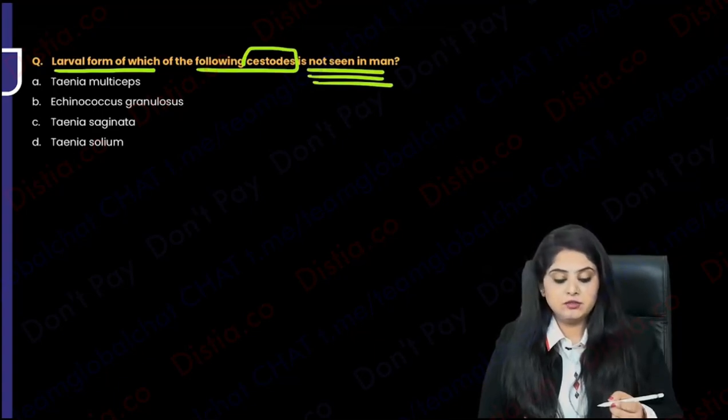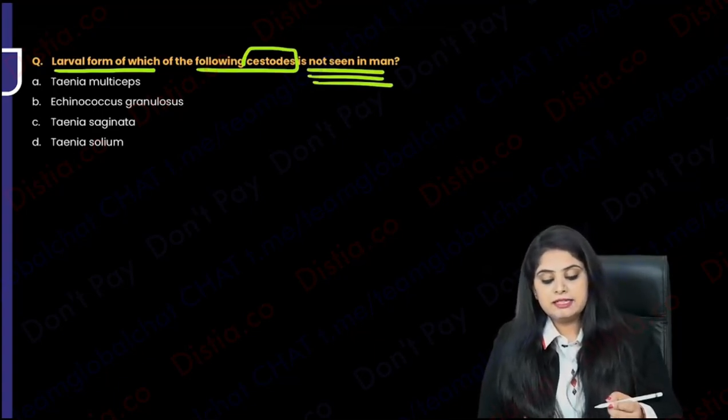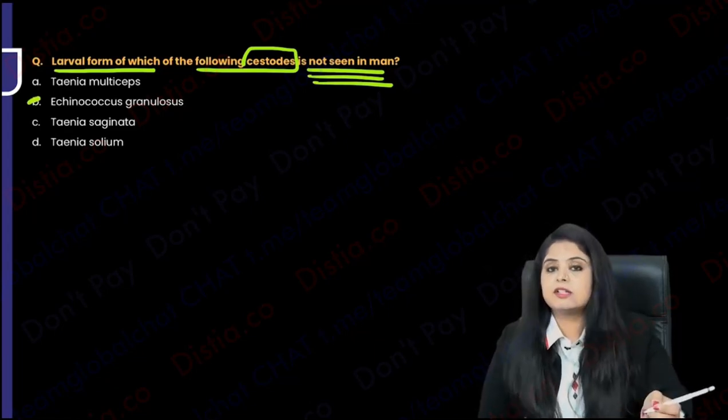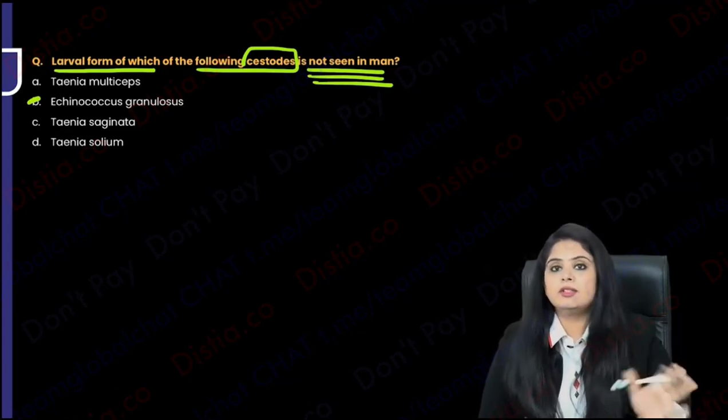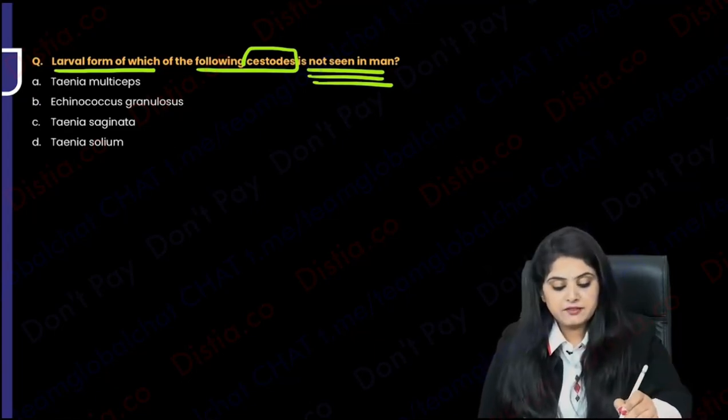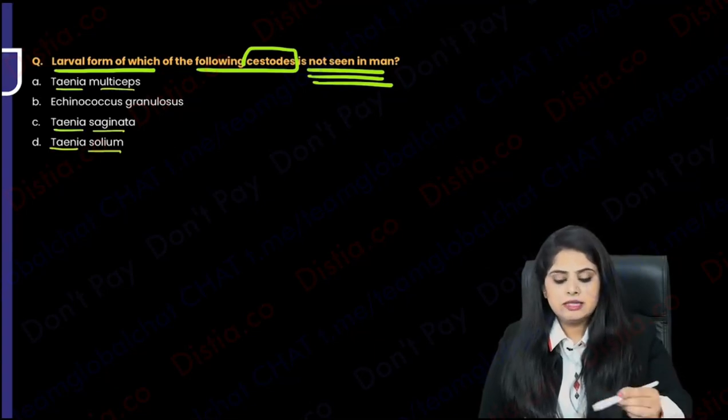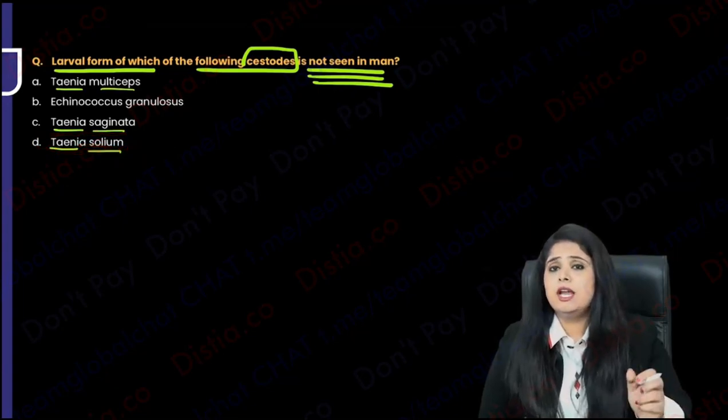Not seen in man. First and foremost, you will say Echinococcus granulosus is the dog tapeworm, and once the egg comes into us, it is going to cause disease. Then the Taenias mentioned are Taenia saginata, Taenia solium, Taenia multiceps. Did I tell you that Taenia solium was everything? The larva was seen in the animal also, and in the human also.